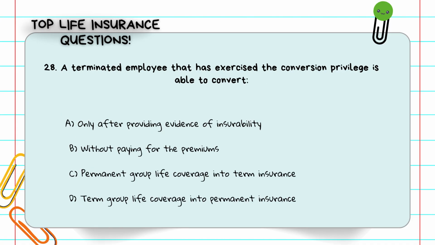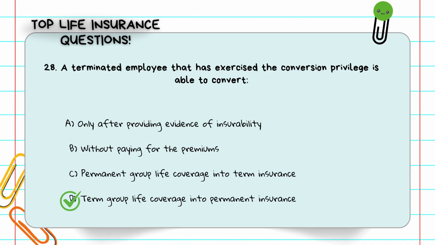Question number 28. A terminated employee that has exercised the conversion privilege is able to convert. A. Only after providing evidence of insurability. B. Without paying for the premiums. C. Permanent group life coverage into term insurance. D. Term group life coverage into permanent insurance. The conversion privilege lets you turn your group term life into an individual permanent policy. No medical exam needed. The answer is D. Term group life coverage into permanent insurance.